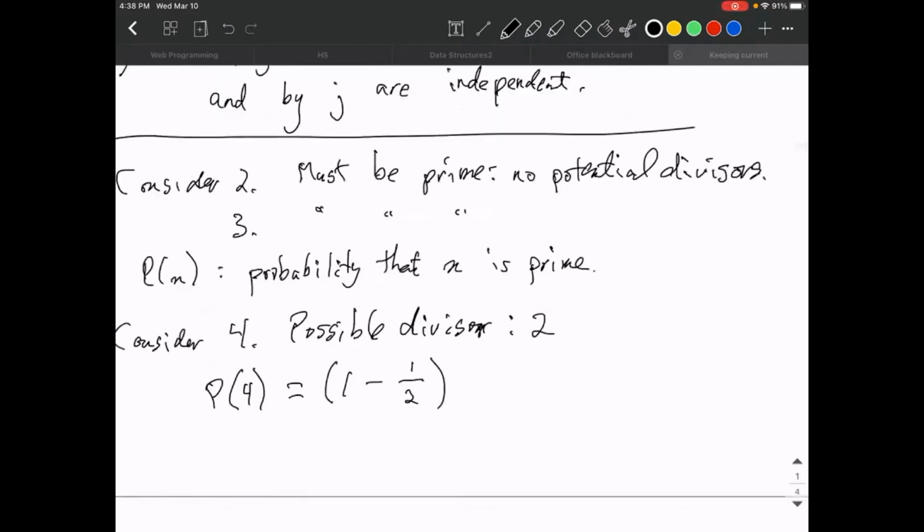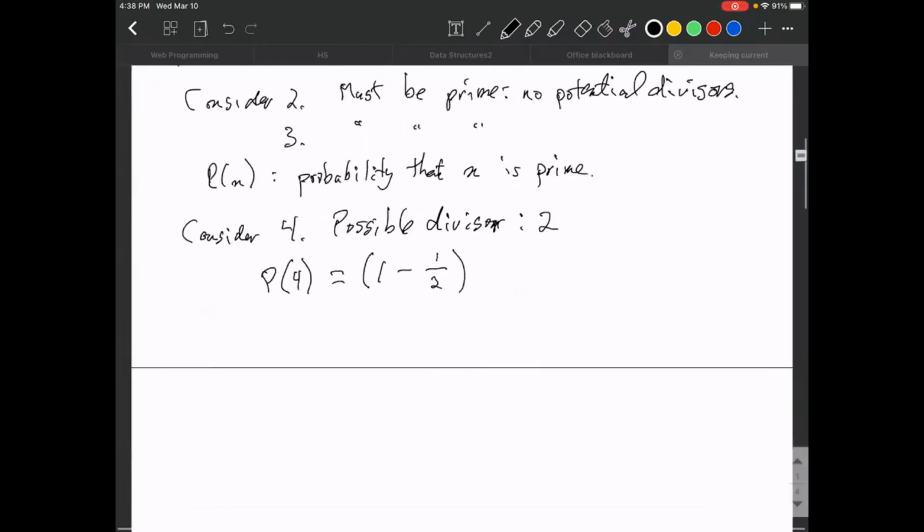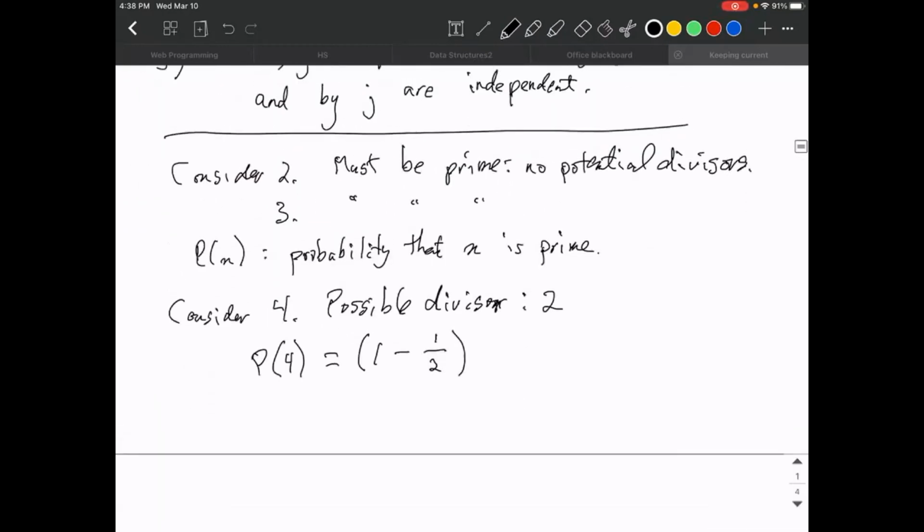So this is the probability that 2 is prime. And together, that's therefore the probability that you are not divisible. Again, I got ahead of myself.